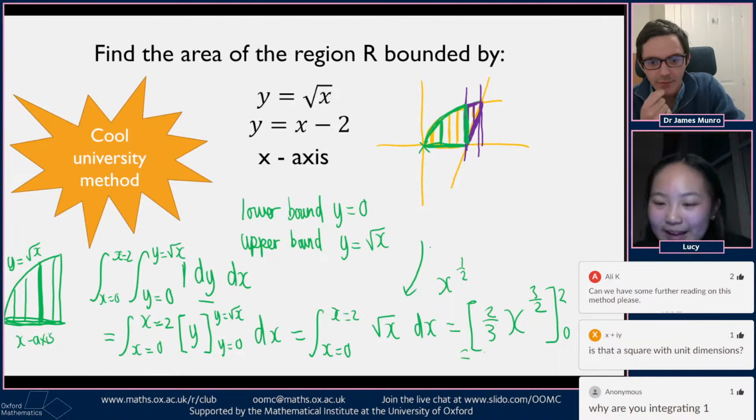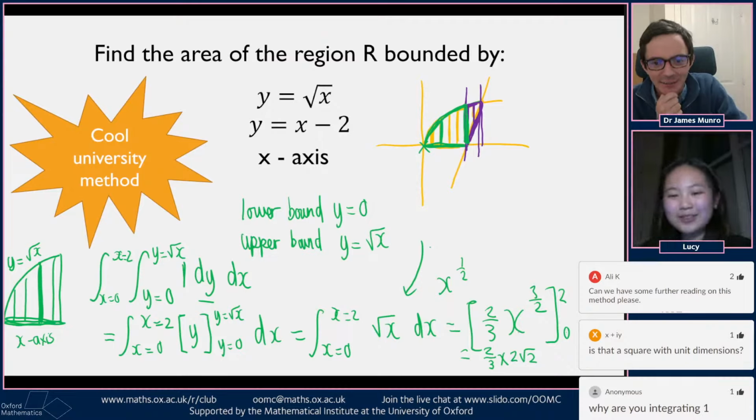Okay, so we put that in, and then 2 over 3 multiplied by that, what would that be? That would be a not very nice number, 2 root 2, I think. Yeah, sounds about right. Which makes me doubt that answer. Is that right? No, it's fine. The purple bit's going to get rid of the root 2s, I think.